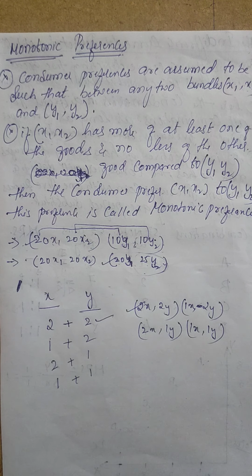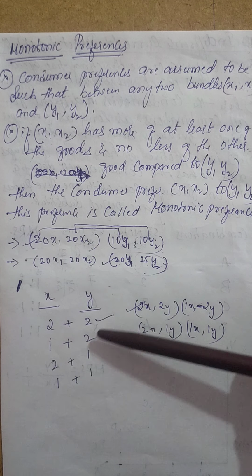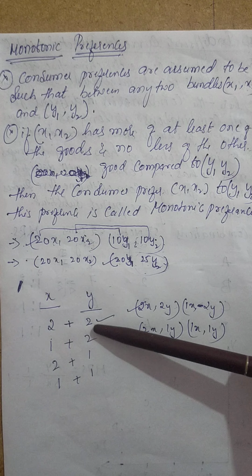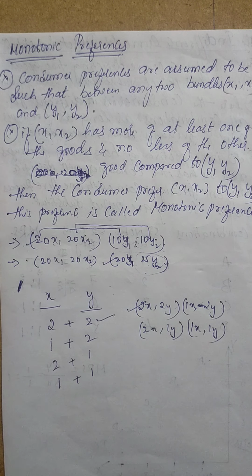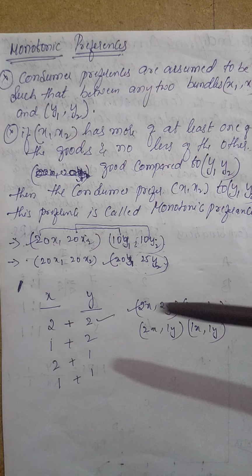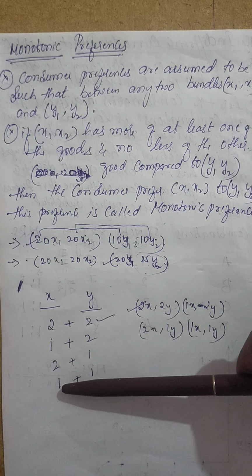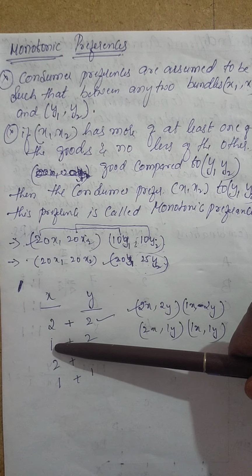One more third example is there. See here, x and y, two particular goods. Here you have (2, 2), (1, 2), (2, 1), (1, 1). Because why? See, the (2, 2) preference is more, because considering both the goods, the purchasing level is 2 units and 2 units.